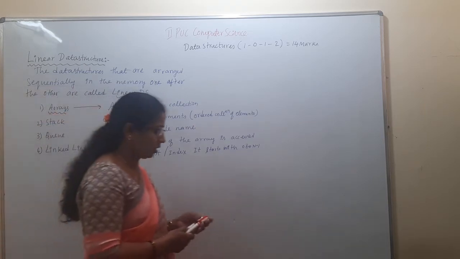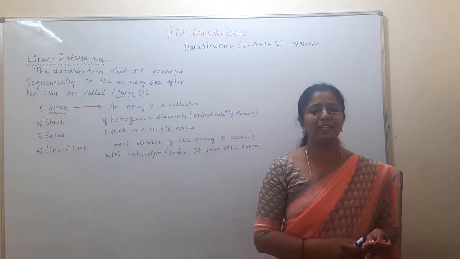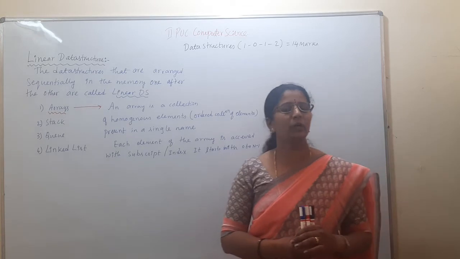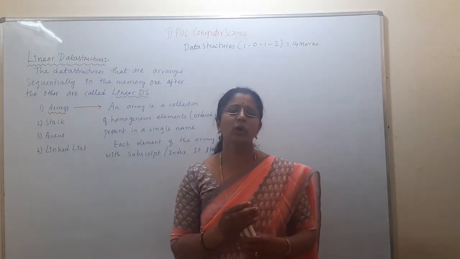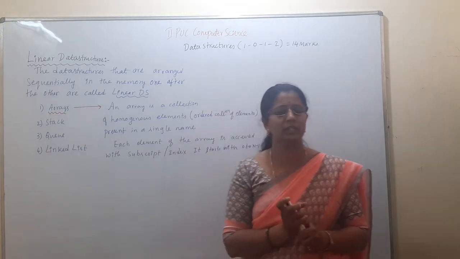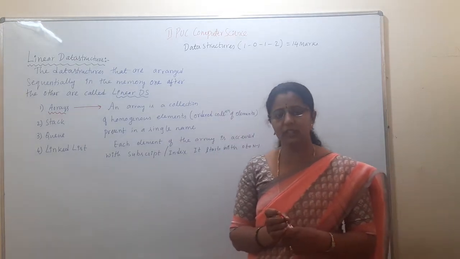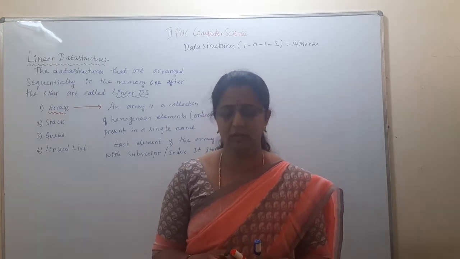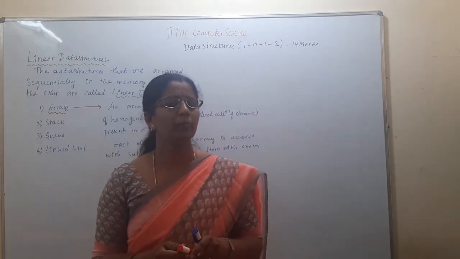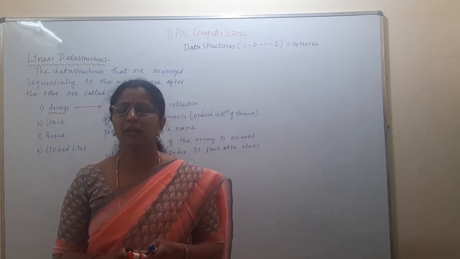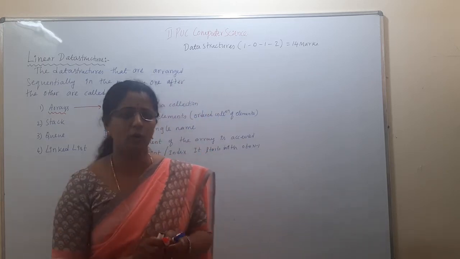We discussed the definition of data structure, the classification of data structures, and in that, first the primitive data structures and the related operations. In the next class we discussed operations on non-primitive data structure. The same operations are performed on linear data structure. What are those operations?